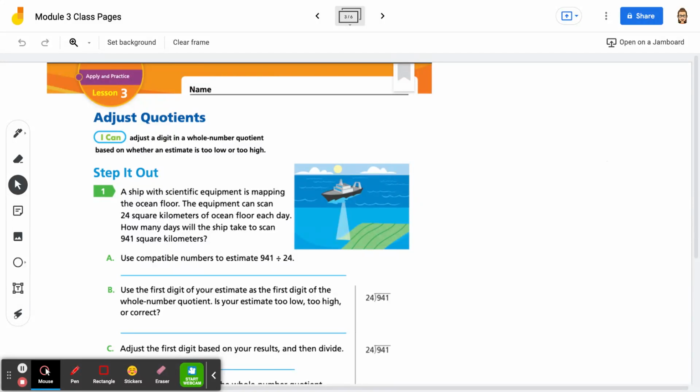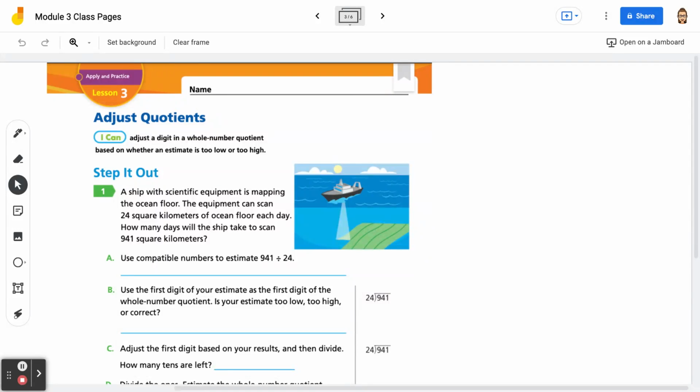Hello, my mathematicians. Today we are going to be looking at lesson 3 of module 3. This lesson is all about adjusting the quotients. Hopefully by the end of this lesson, you'll be able to adjust a digit in a whole number quotient based on whether the estimate is too high or too low.